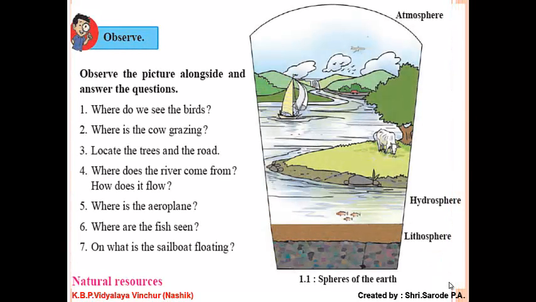Observe the picture alongside and answer the questions. Where do we see the birds? In the sky, in the air. Where does the cow graze? On the land. Look at the trees and the road.